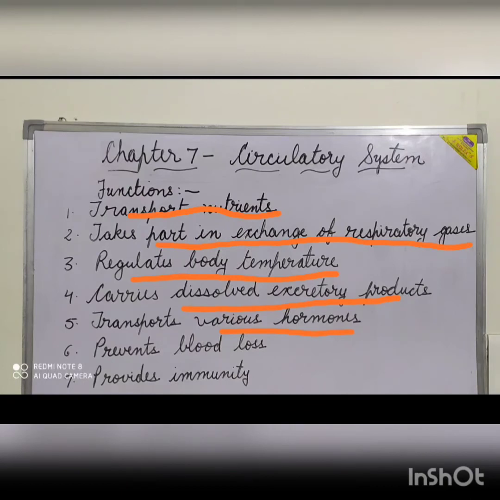Blood has the property to clot, which prevents the blood loss in case of injury. The white blood cells provide immunity against pathogens. They also keep the body clean by eating up dead and damaged cells.